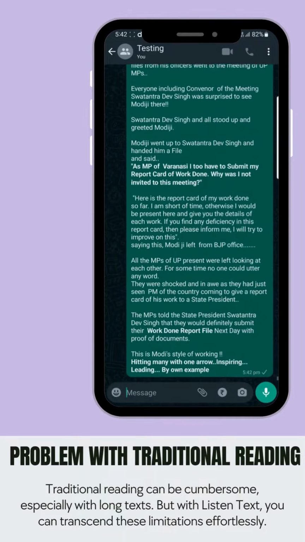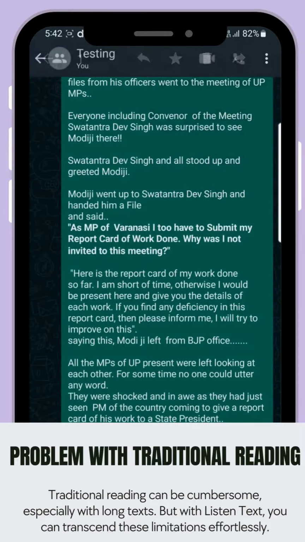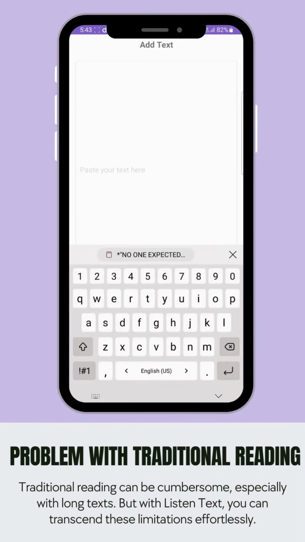Traditional reading can be cumbersome, especially with long texts. But with Listen Text, you can transcend these limitations effortlessly.